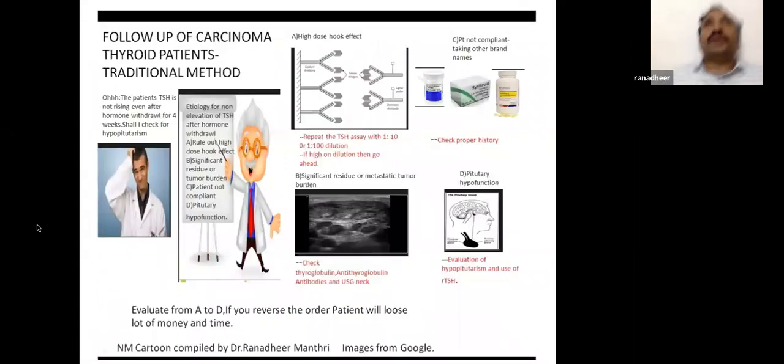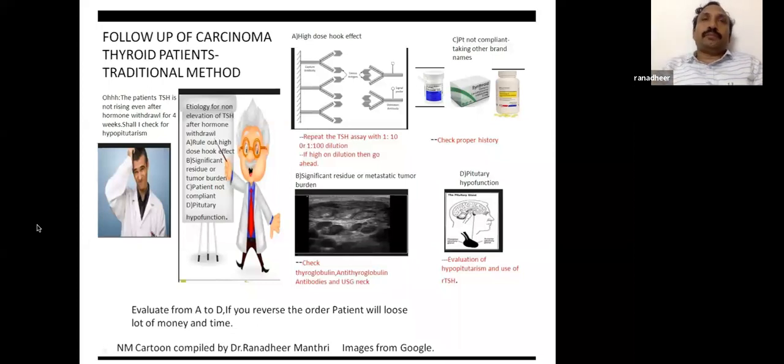Sometimes we want to do a stimulated thyroglobulin. The patient's TSH is not rising even after hormone withdrawal. Actually, there are two ways of stimulation. One is recombinant TSH, the other is endogenous. You stop thyroxine for 4 weeks, the TSH rises, as there is no T3, T4, the TSH is continuously secreted. And when the TSH rises more than 30, that is the time for evaluation of stimulated thyroglobulin, anti-thyroglobulin, and doing a whole body iodine scan.